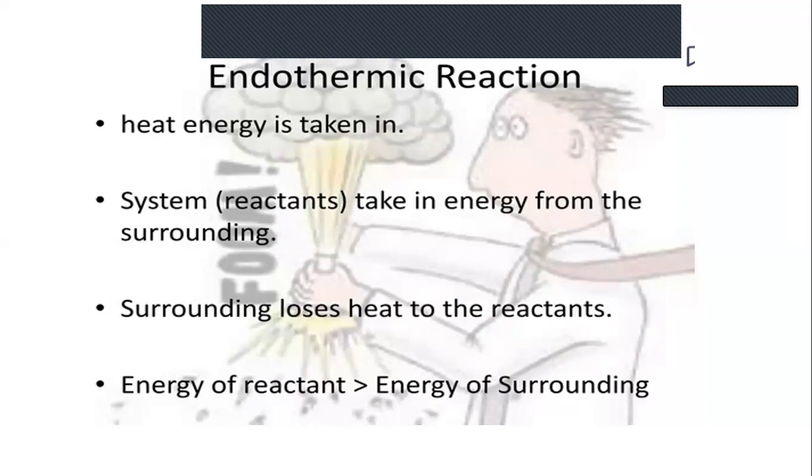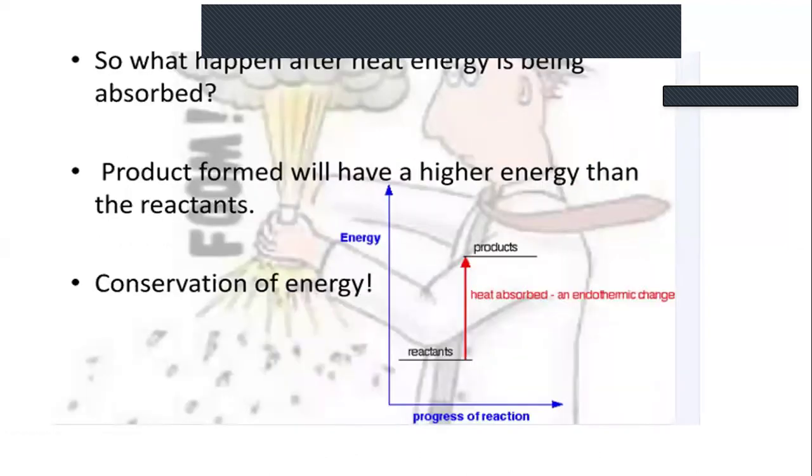In case of an endothermic reaction, heat energy is taken in, that is, it is required for the endothermic reaction to occur. The system, the reactants, takes in energy from the surroundings. The surroundings lose heat to the reactants. The products formed will have higher energy than the reactants.